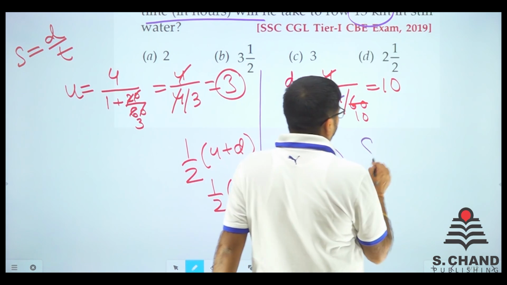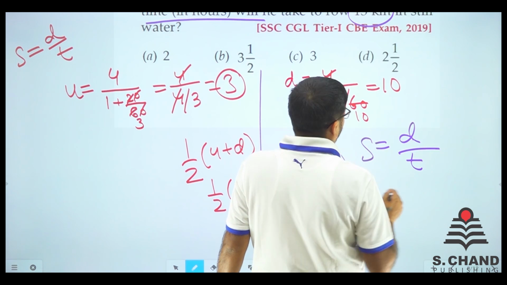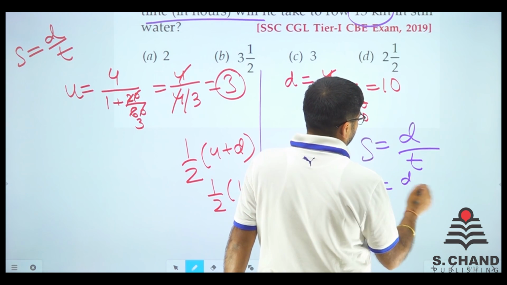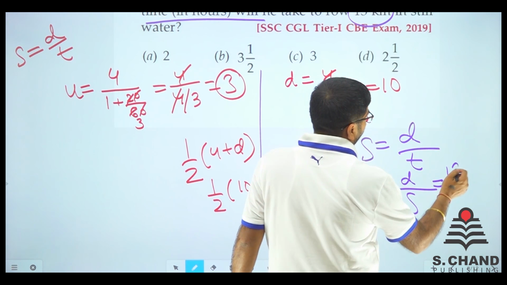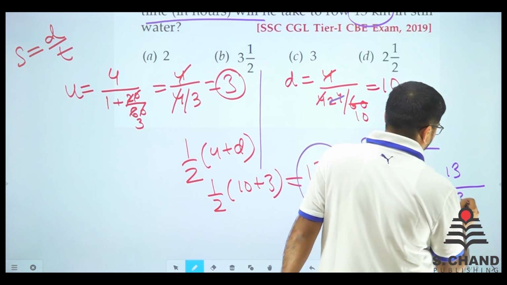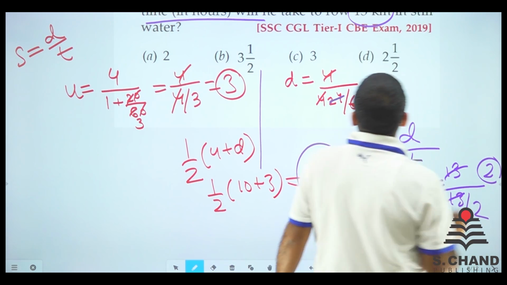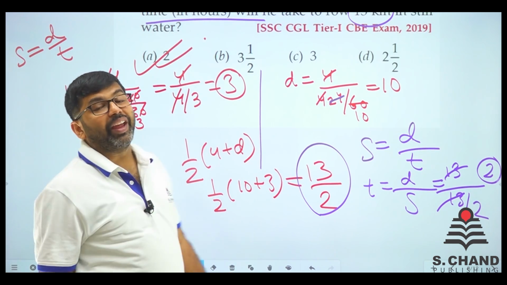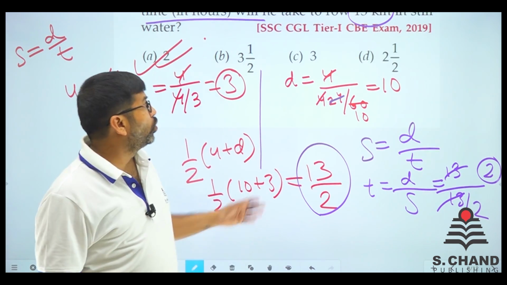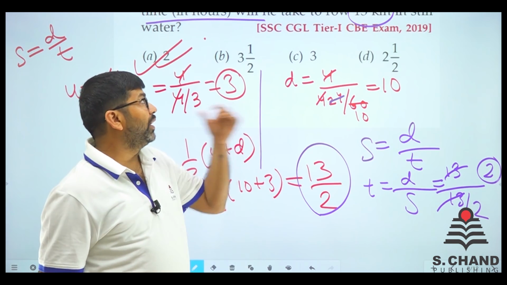So again the same formula, speed is equal to distance upon time. We need to find the time. So time is equal to distance by speed, right? Distance is given as 13 and speed is given as 13 by 2. So they get cancelled and the answer remaining is 2. So is there any option like 2? Yes, it is the first option itself. A is 2 hours, which is what it takes to go 13 kilometers.